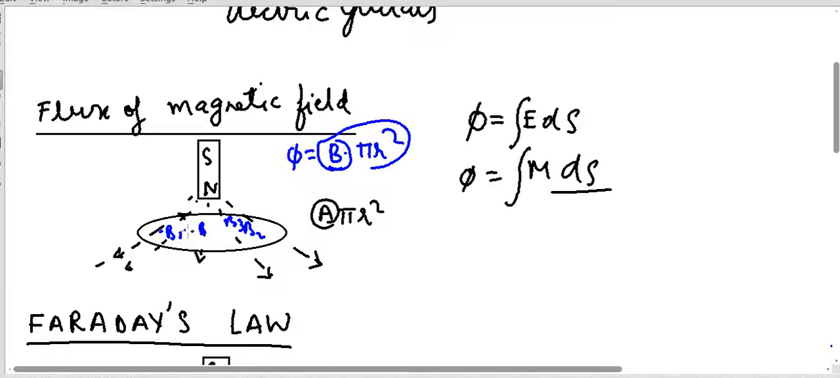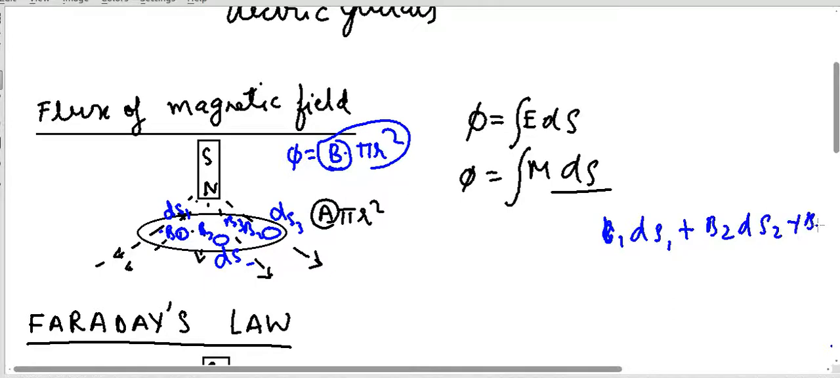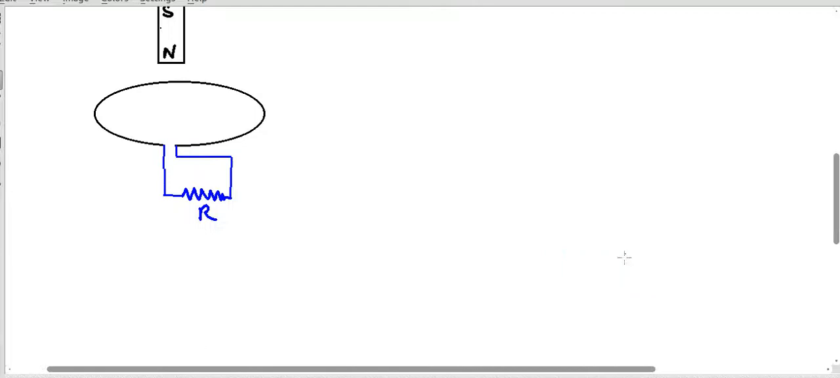That flux will be obtained by multiplying B1 by the small area. Here at this small point the magnetic field is B1, here at this small point the magnetic field is B2, and here at this small point the magnetic field is B3. Let the small area at this point be ds1, at this point ds2, and at this point ds3. So the total flux through this will be the addition of all: B1 into ds1 plus B2 into ds2 plus B3 into ds3.